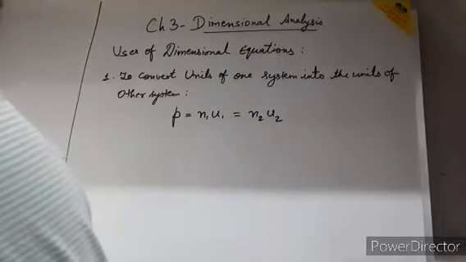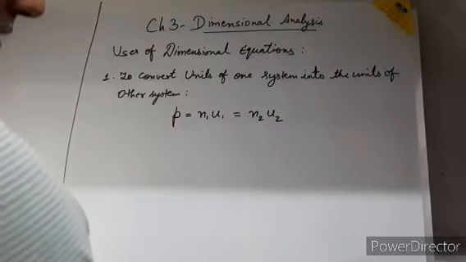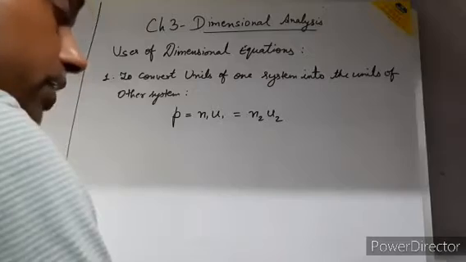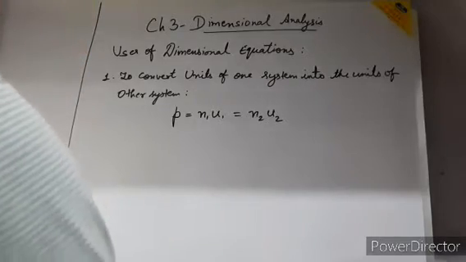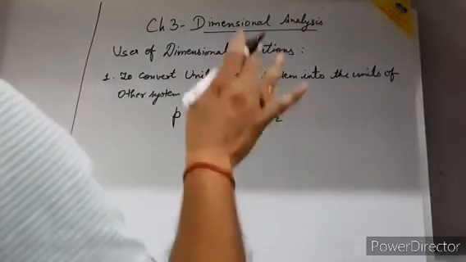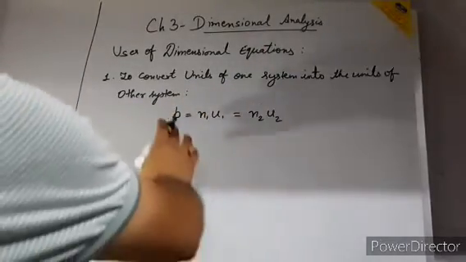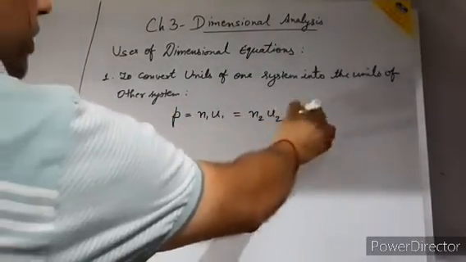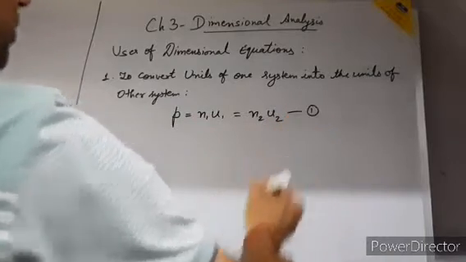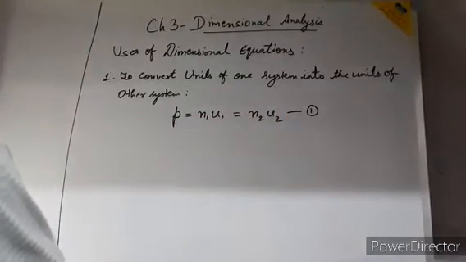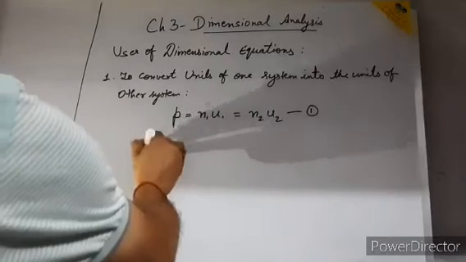So that means the numerical value will change. If it is 5 meter and you convert it into centimeter, then you write 500 centimeter. So the numerical value will change, but both are related to the same quantity. So P is equal to N1 U1 is equal to N2 U2, and I am giving this equation number 1.